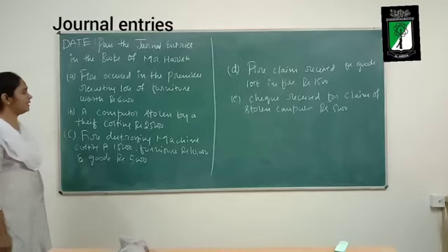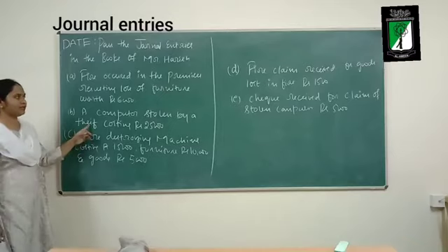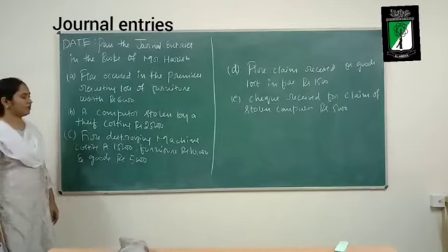Next, second transaction: a computer stolen by a thief costing rupees 25,000.